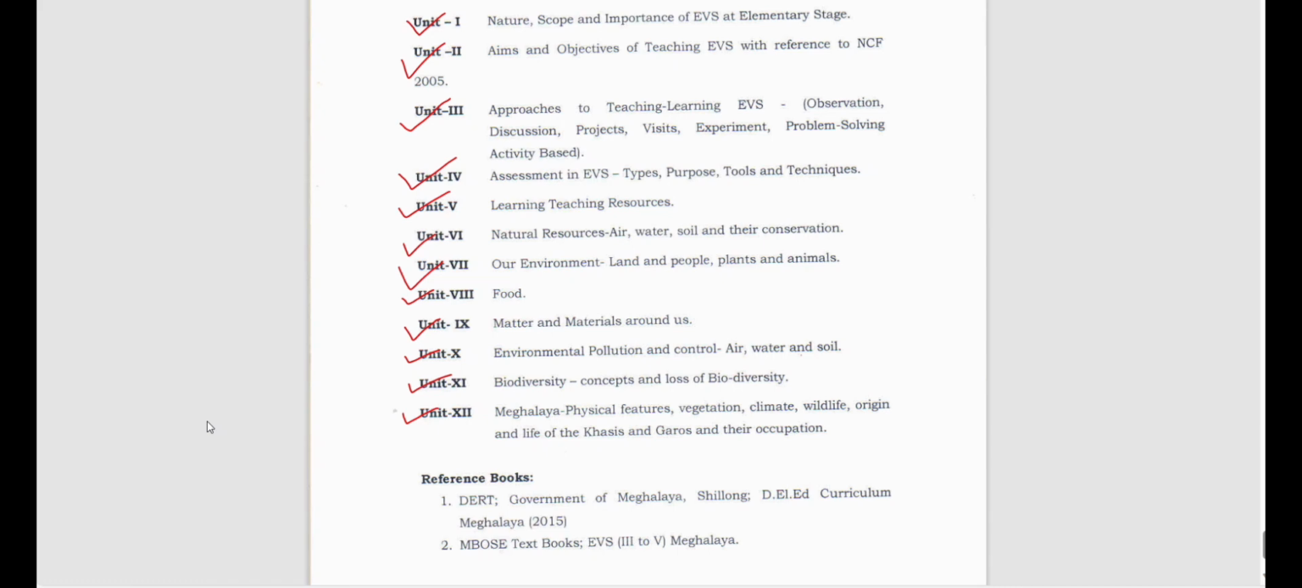Then climate, what type of climate we have. The climate is also different, right? Of course, the state Meghalaya's capital is Shillong, right? So Shillong has got a very beautiful climate, we all know that.